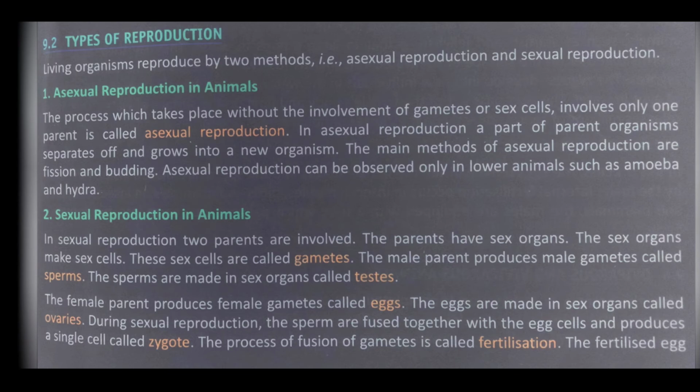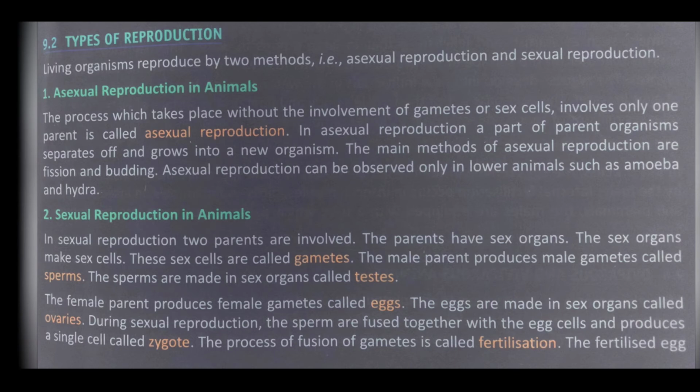In asexual reproduction, a part of the parent organism separates off and grows into a new organism. The main methods of asexual reproduction are fission and budding. Amoeba reproduces by fission and Hydra reproduces by budding.